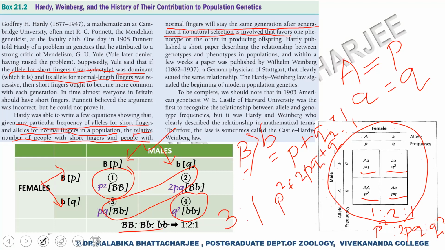So he said that even though from the Punnett square it is evident that every generation there will be an increasing number of people with short fingers, that will not be the scenario.